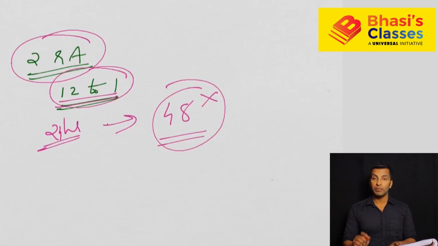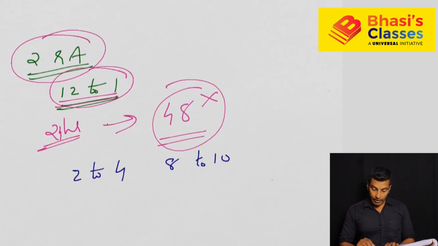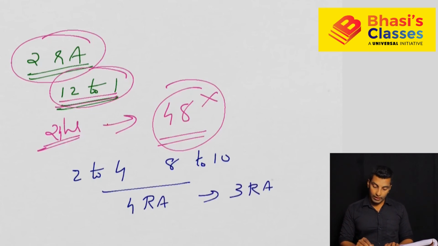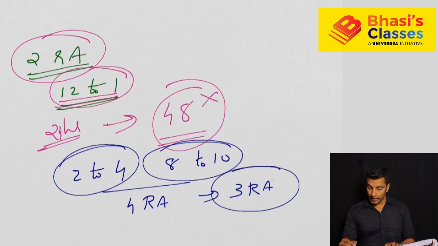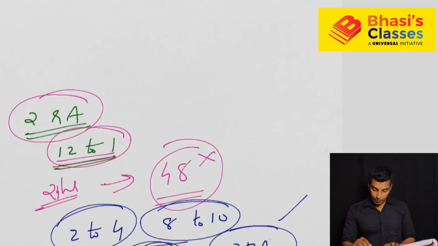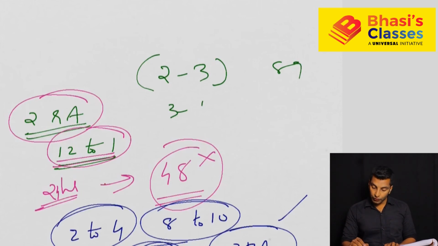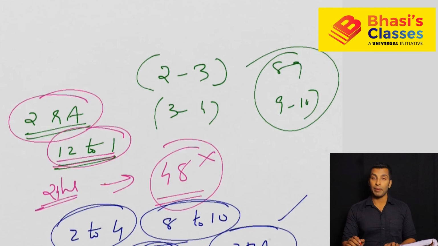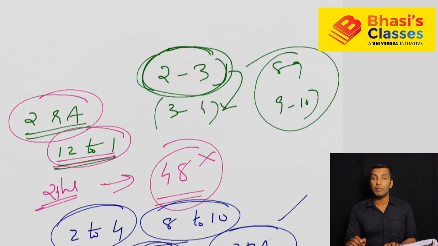It's not 48. The reason is that in the time periods 2 to 4 and 8 to 10, it's not actually 4 right angles, only 3 right angles are formed. What we discussed is that any 2 hours give 2 right angles each, so here you are expected to get 4, but you get only 3. The reason is that the second right angle between 2 and 3, or 8 and 9, and the first right angle between 3 and 4, or 9 and 10, are actually the same.